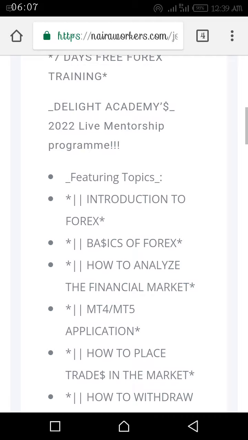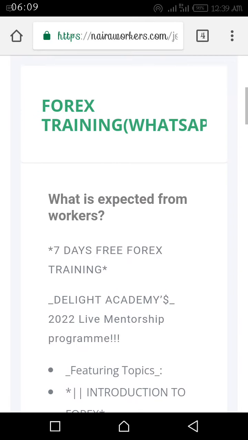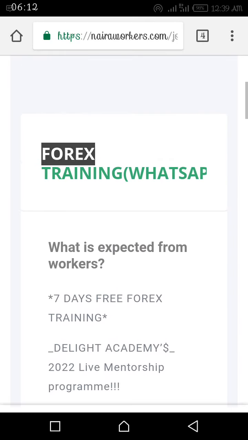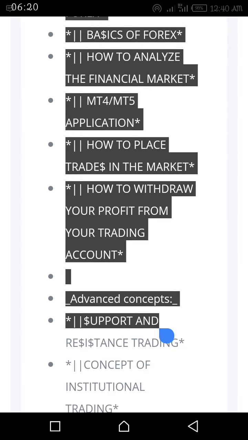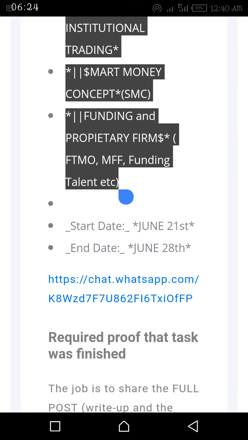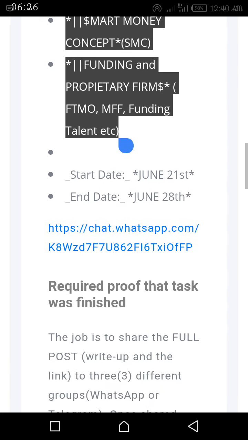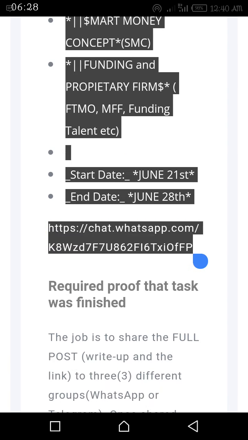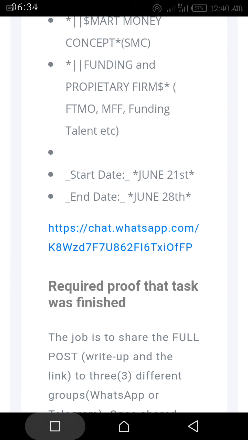So now let's quickly perform the task on this website. You just have to copy the task right from this place, because they say copy the full post. Now look at it, we are copying the full post. After copying it, you visit your WhatsApp.